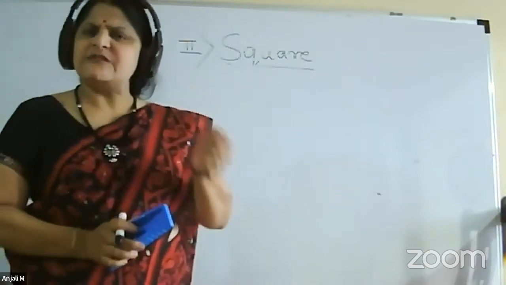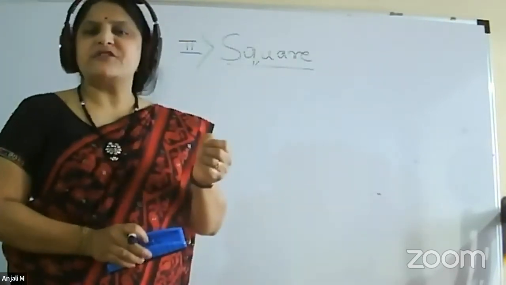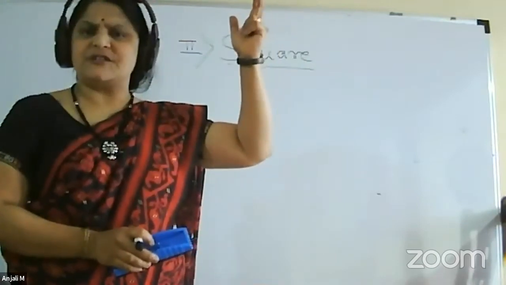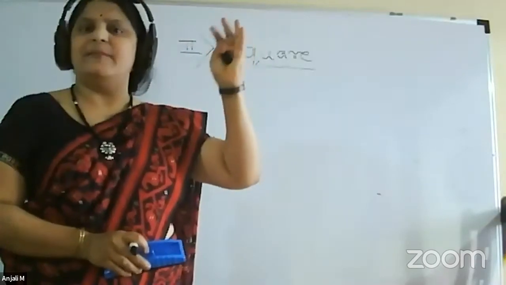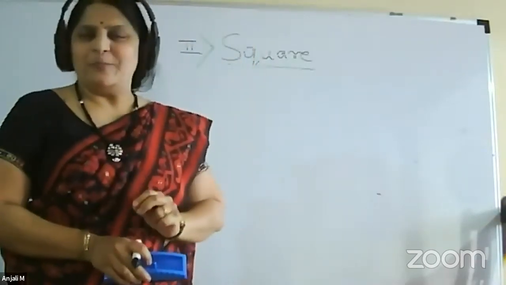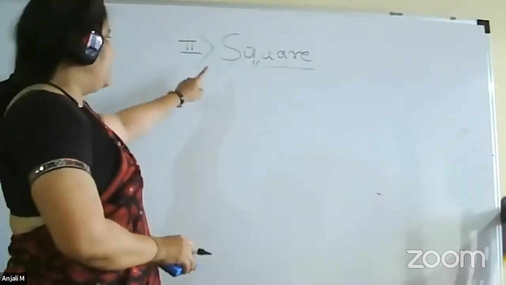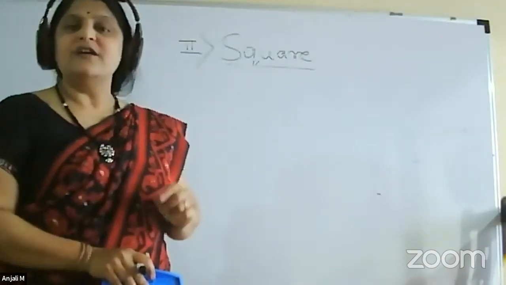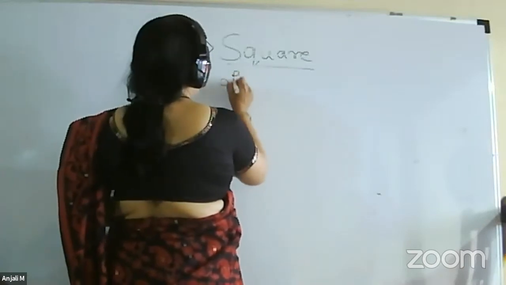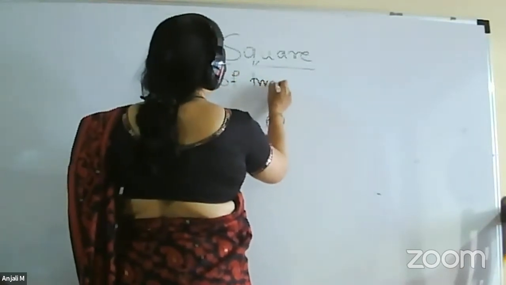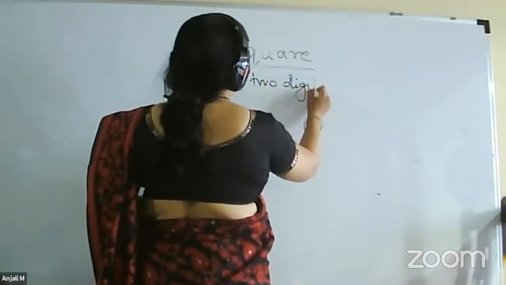There is a very nice formula for finding out a square of n number of digits. 15-digit number, 16-digit number, 50-digit number, but that is a little bit complicated. So today we will not do that. We will just see how to get a square of a 2-digit number. So the square of a 2-digit number, any number now.